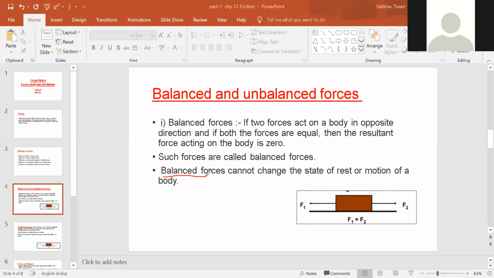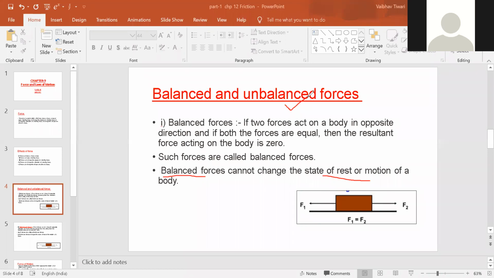Because if a balanced force is applied, the body is not going to move, or the motion of the body is not going to change. So if the motion of a body is changing, it means the force applied is not balanced. It is an unbalanced force, right? So this was about the balanced force.